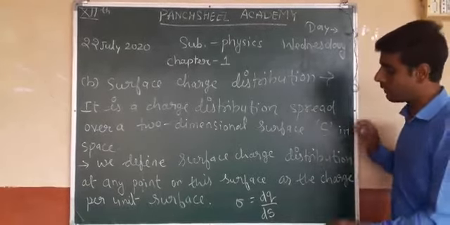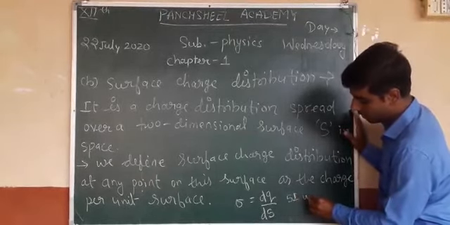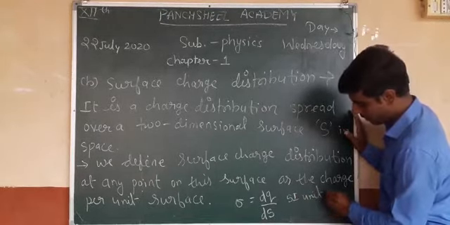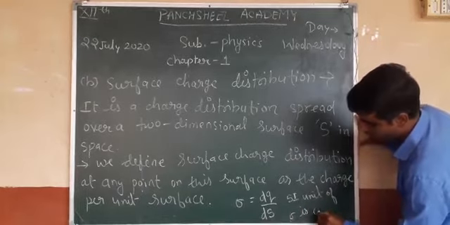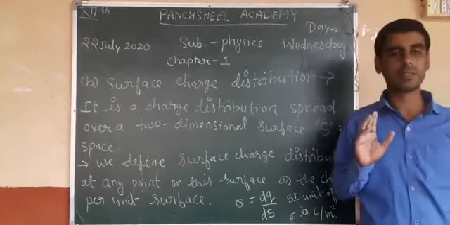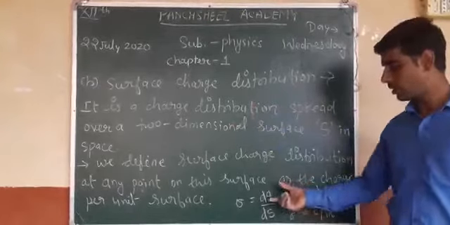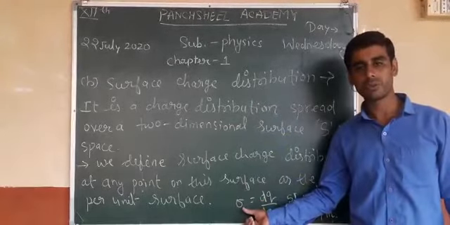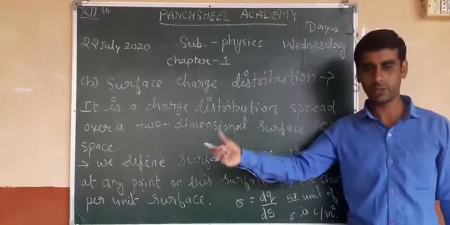If I write the SI unit of sigma, it is charge per meter square. And I forgot the SI unit of volume charge distribution, so you must write it in your previous section.